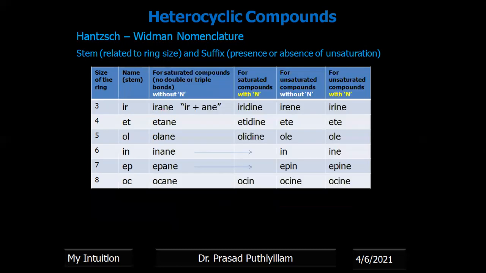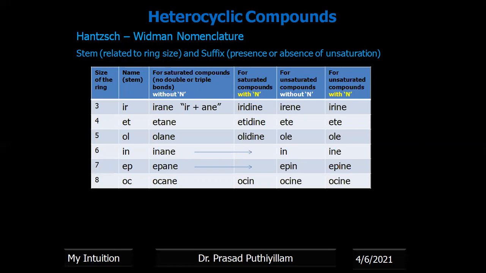Now the presence or absence of saturation and unsaturation, and presence of nitrogen or not. First case, saturated compounds. Saturated compounds means just like alkanes, the suffix ane is added. Therefore it is irane, etane, olane, inane, epane, ocane, etc. The last column is for unsaturated compounds with nitrogen.